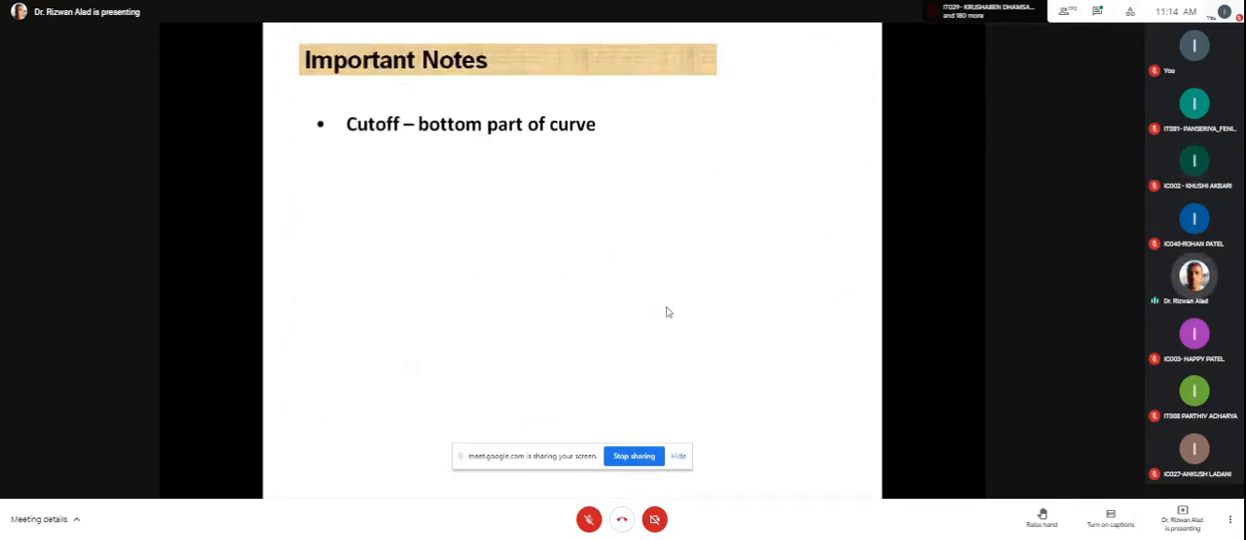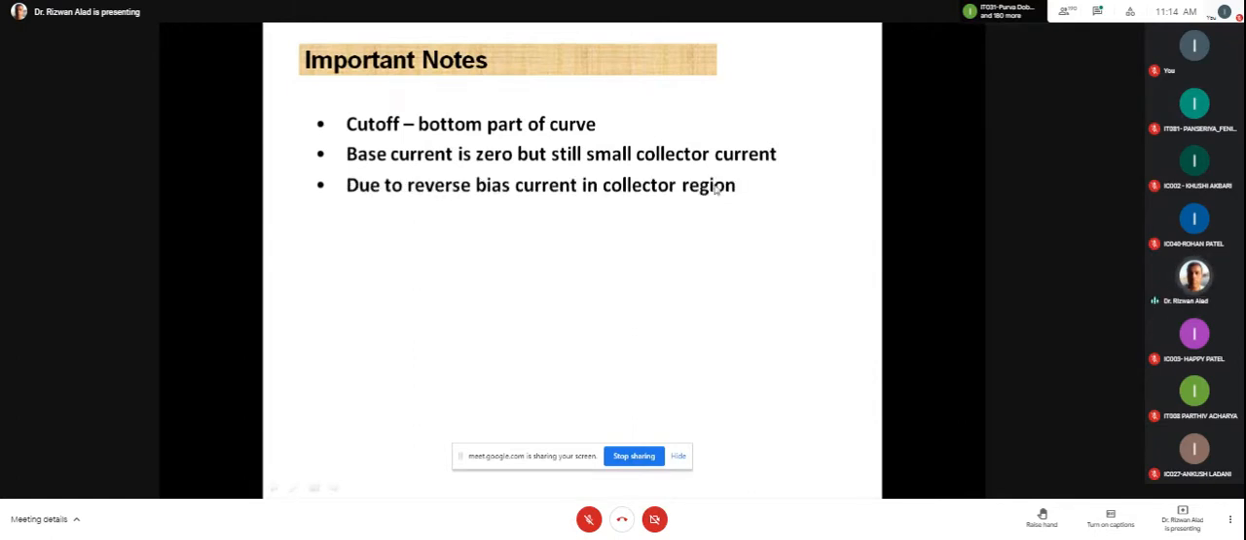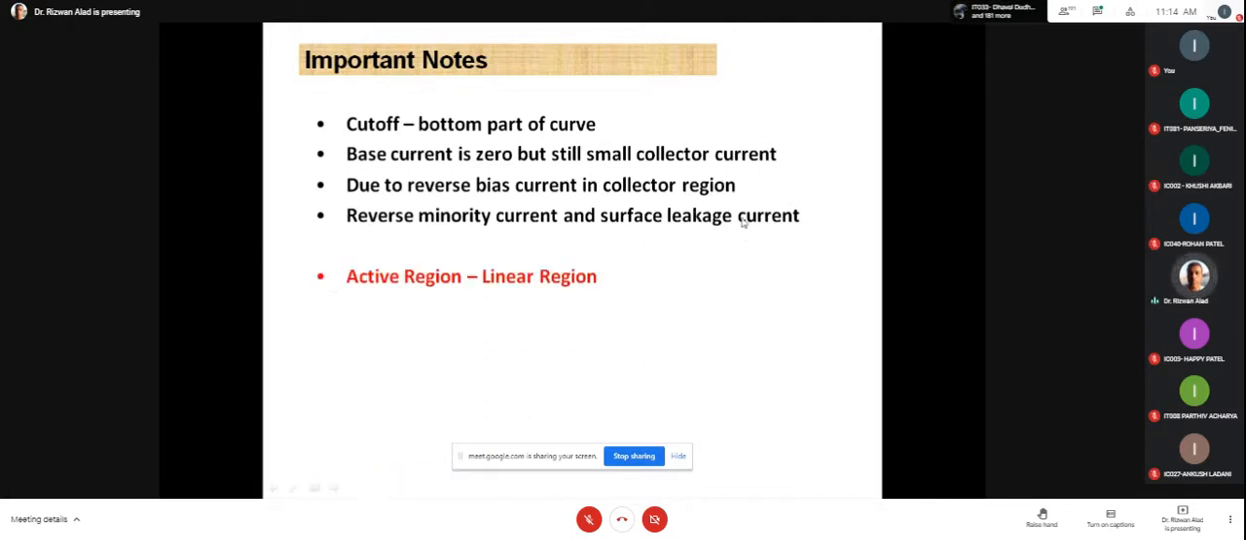Yes, sir. Okay, now write down the next summary point. Now the cutoff region is the bottom part of the curve. Base current is 0, but there is still a small collector current, and this small collector current is because of the reverse bias current in the collector region. The name of this current is the reverse minority carrier current and the surface leakage current. I think it is clear to everyone.